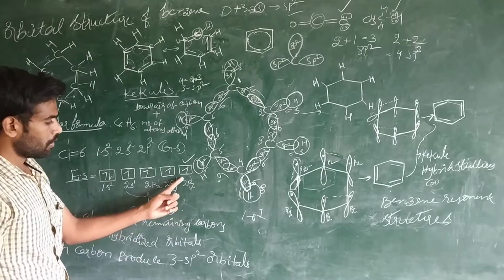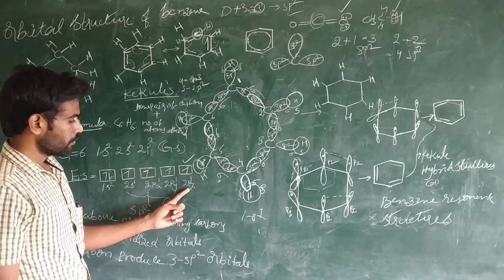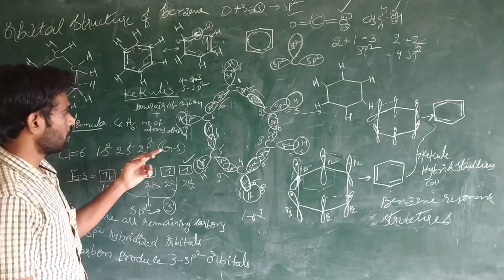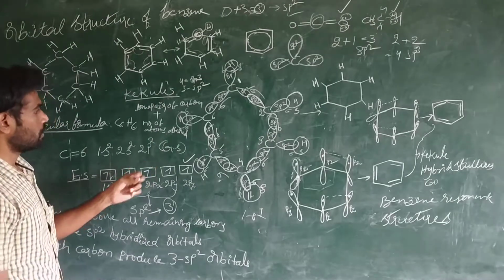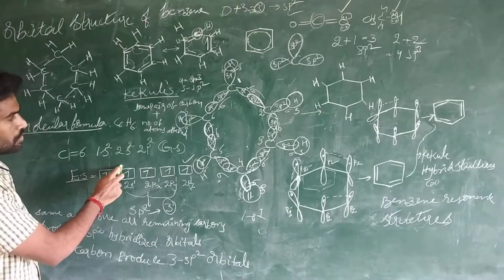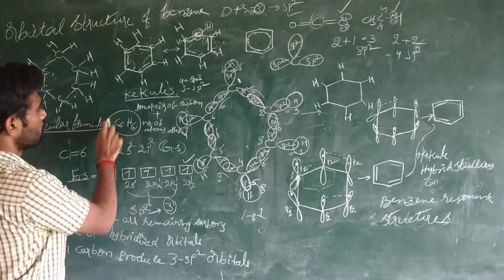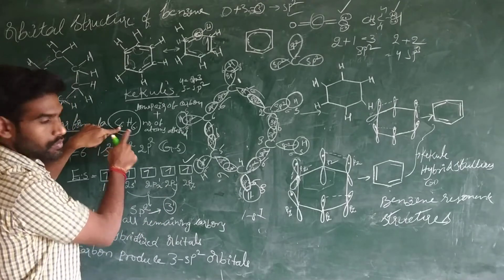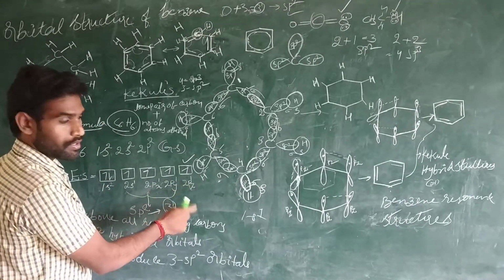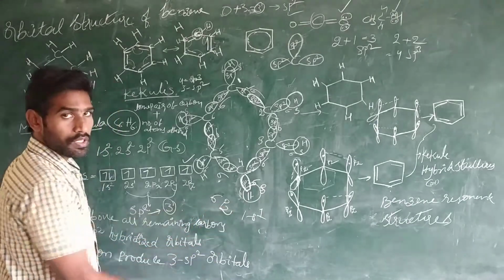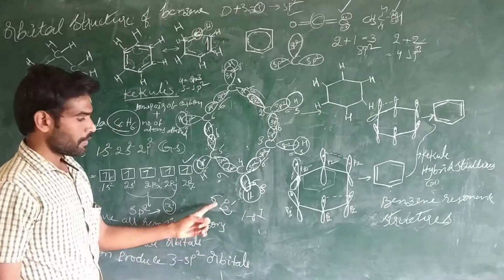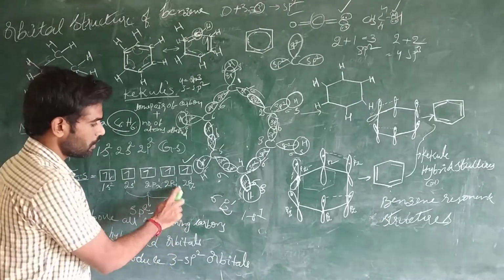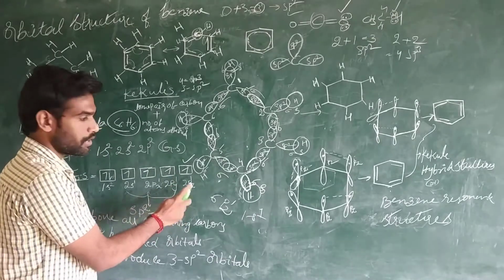In every carbon atom, 1 pz orbital is left with 1 electron, right? How many carbons are there? Total 6 carbons are there. The formula of benzene is C6H6. So we have 6 carbons, and that's why there are a total of 6 pz orbitals. In 6 pz orbitals, we have 6 electrons. One carbon contains 1 electron, like that, 6 carbons are there. Every pz orbital of a carbon contains 1 electron.